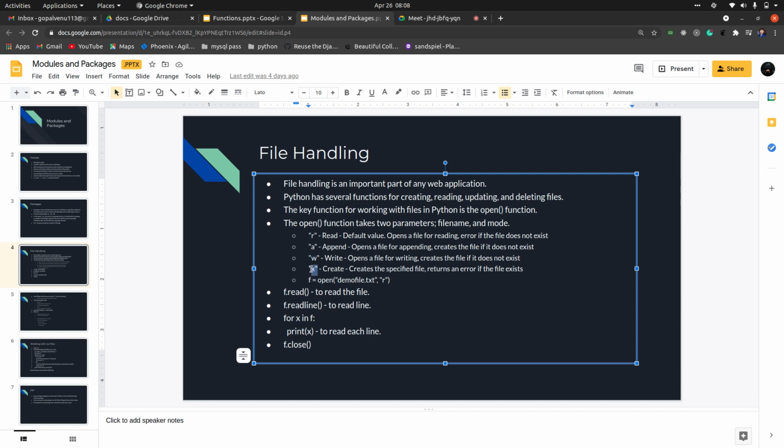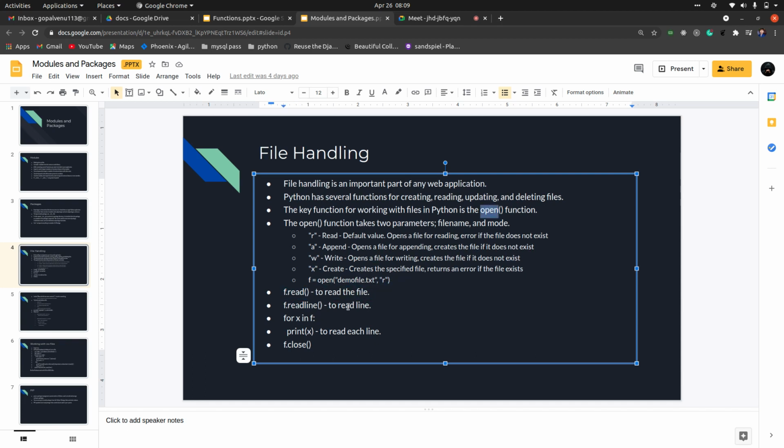And then we have x. x is just to create a file, and it returns an error if the file already exists. Obviously we most probably don't use x, but there might be some requirements where you will have to check if the file exists. In those cases, you will be using this x. So if we use x mode and it returns an error, it means that the file already exists, right? So this is how you need to open the file.